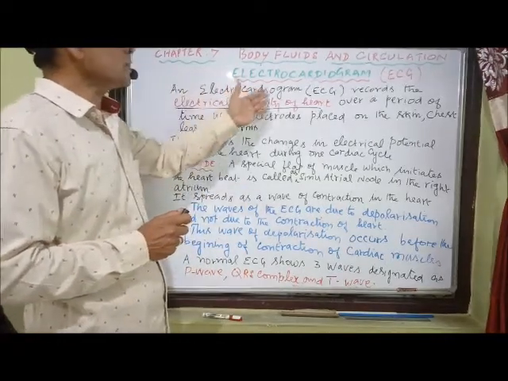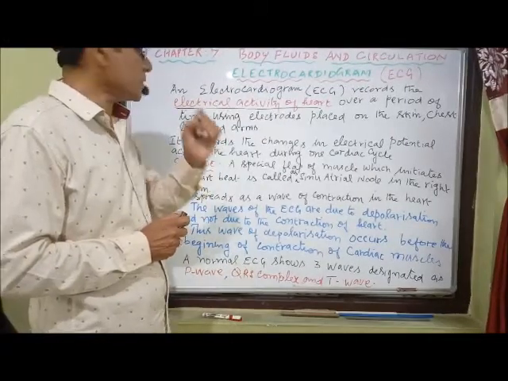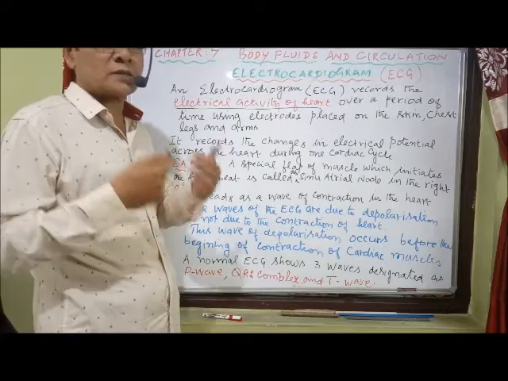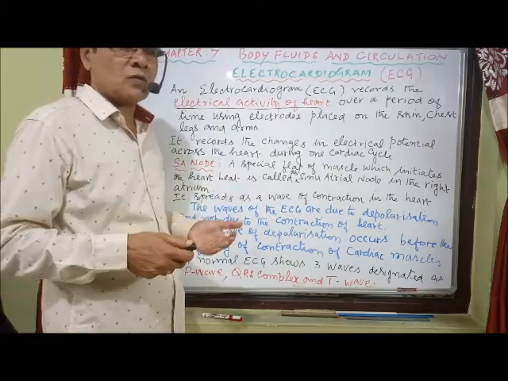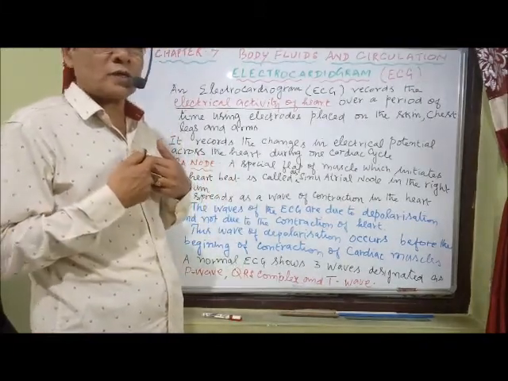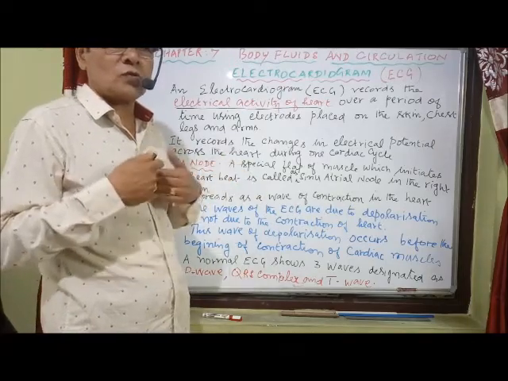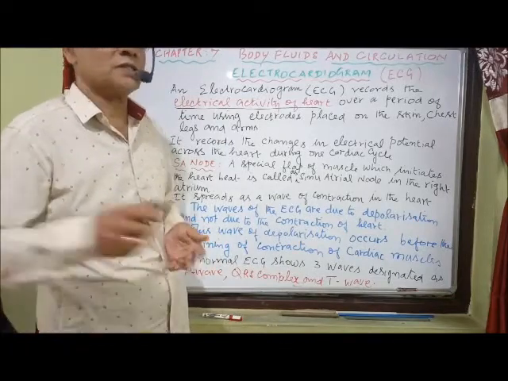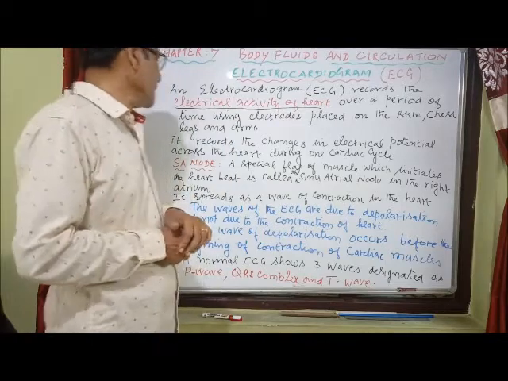An electrocardiogram records the electrical activity of the heart over a period of time, using electrodes placed on the surface of the skin in the arms and legs. The legs, arms, and the chest region, this is the place near the heart, all these are connected. So the different leads are placed on the skin in different parts of the body and connected to the ECG. That's why I said it is the electrical activity of the heart that is being recorded.